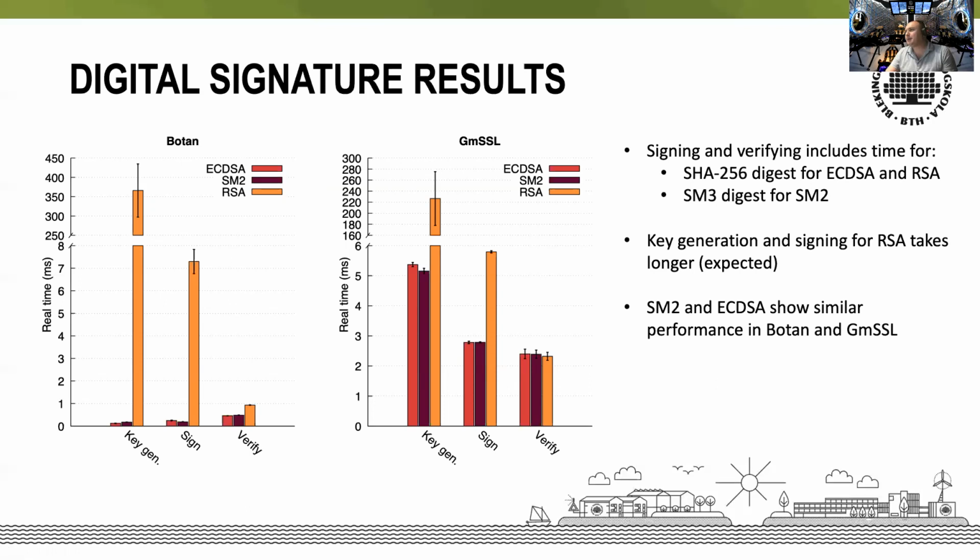but still what we can say by looking at these figures is that SM2 and ECDSA show similar performance, both in BOTAN and GMSSL, and definitely RSA has much, much worse performance.